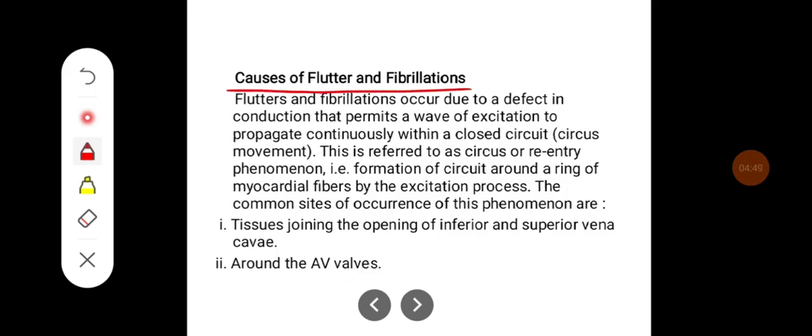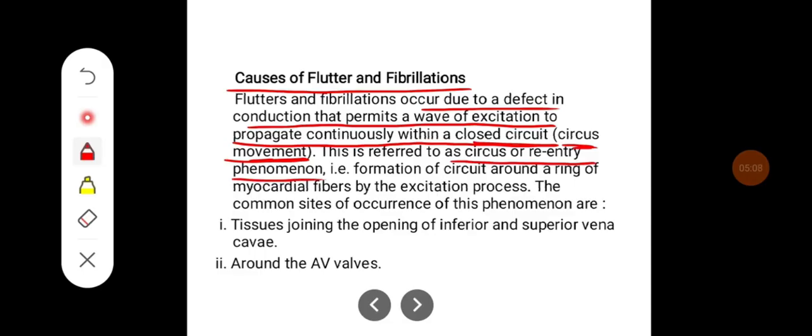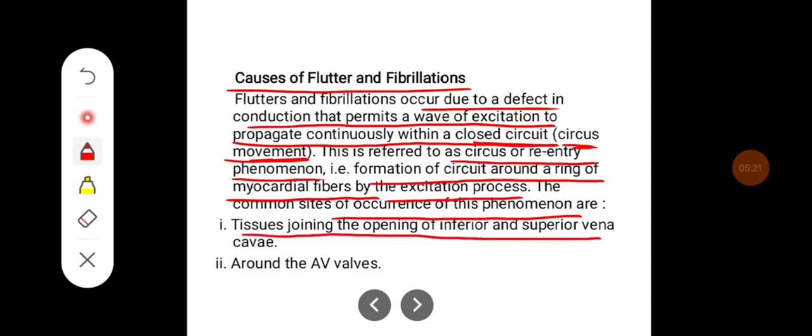Causes of flutter and fibrillation. Flutter and fibrillation occur due to a defect in conduction that permits a wave of excitation to propagate continuously within a closed circuit, which is called a circus movement. This is referred to as the circus or re-entry phenomenon, that is, the formation of a circuit around a ring of myocardial fibers by the excitation process. The common sites of occurrence of this phenomenon are the tissues joining the openings of the inferior and superior vena cava and around the AV walls.